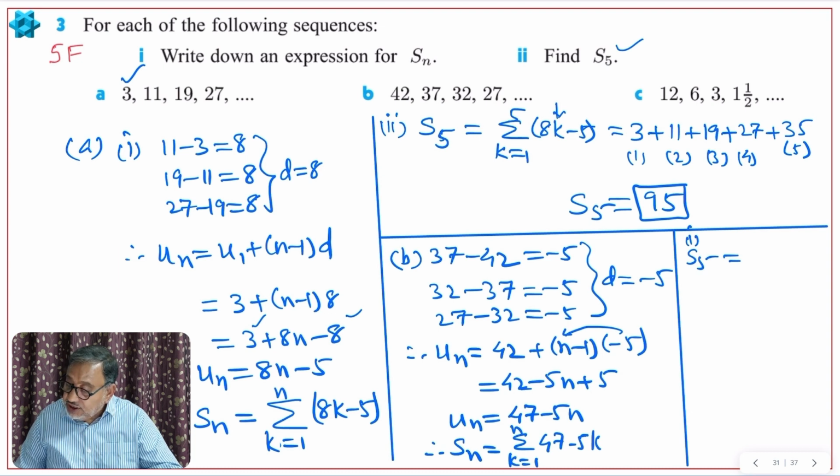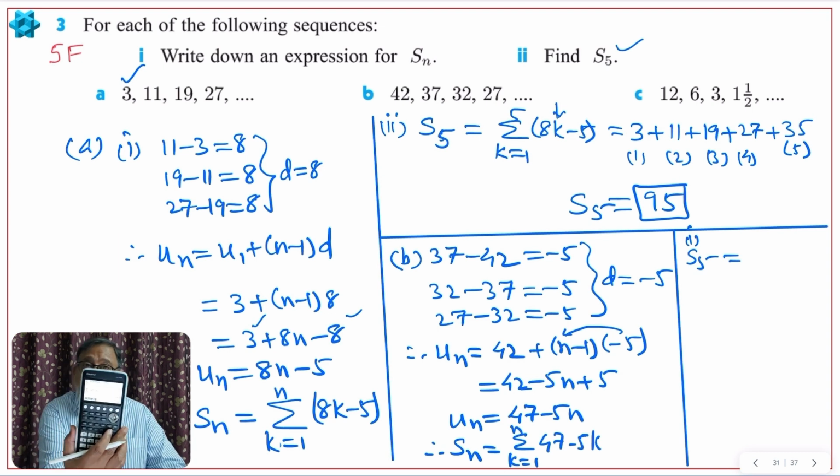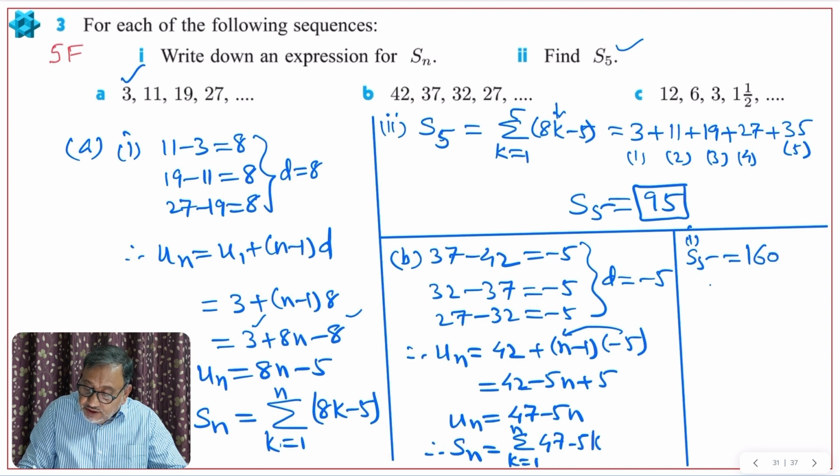I cannot use k, so I use x, for x equal to 1 to 5. I will press execute: 47 minus 5x, x from 1 to 5. You can see on this calculator, it is 160. You can do this using the GDC.